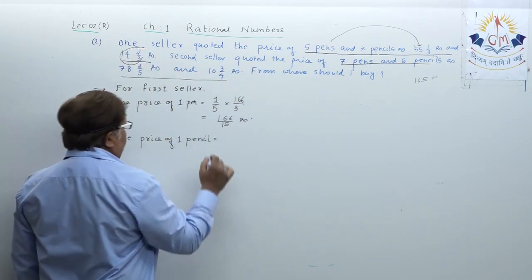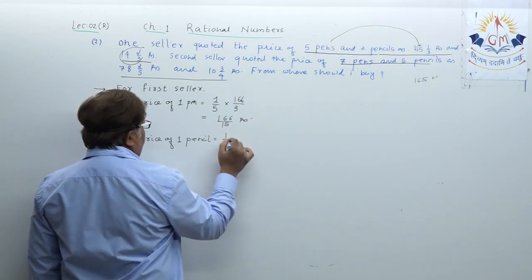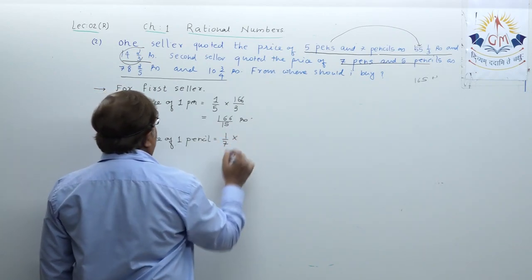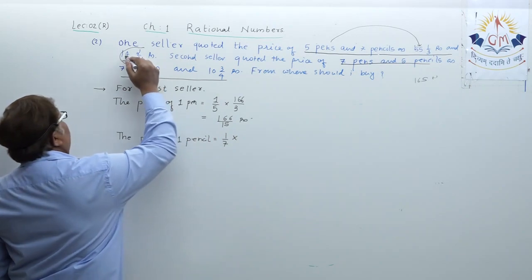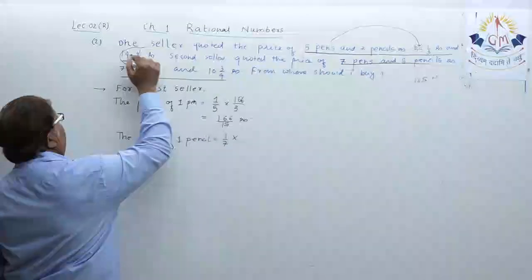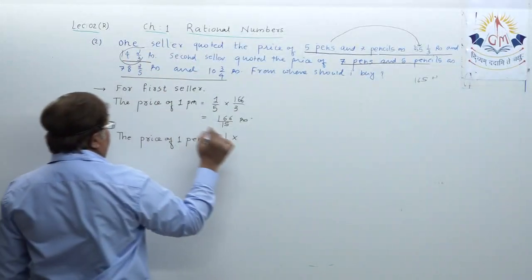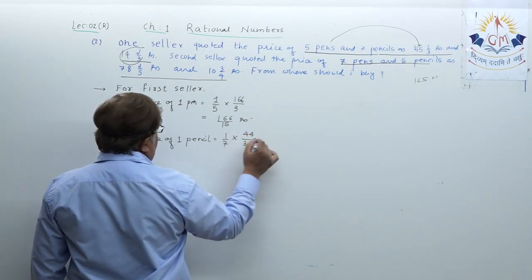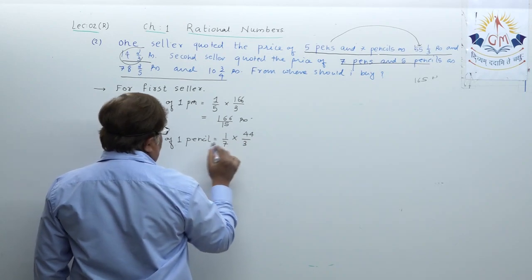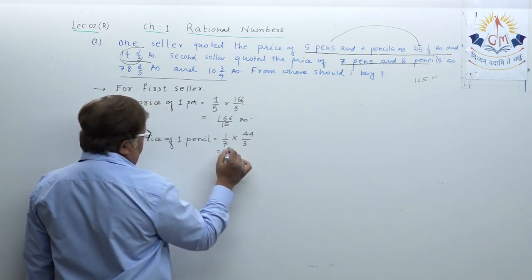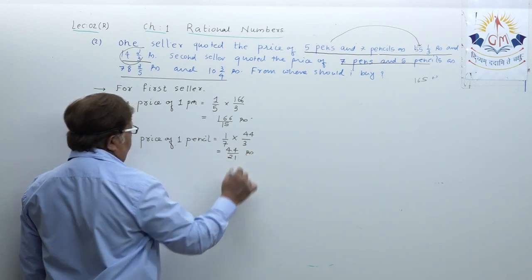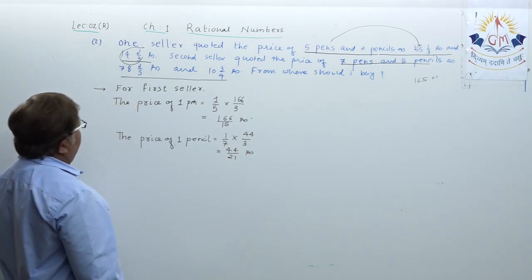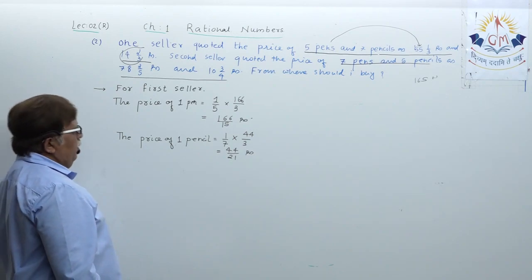Let us do it. 1 upon 7 multiplied by 14, 3 sevens are 21... 3 fours are 12... 14 integer 2 upon 3: 3 times 14 is 42 plus 2, 44 upon 3. No cancellation is possible. 44 upon 21 rupees. Okay.